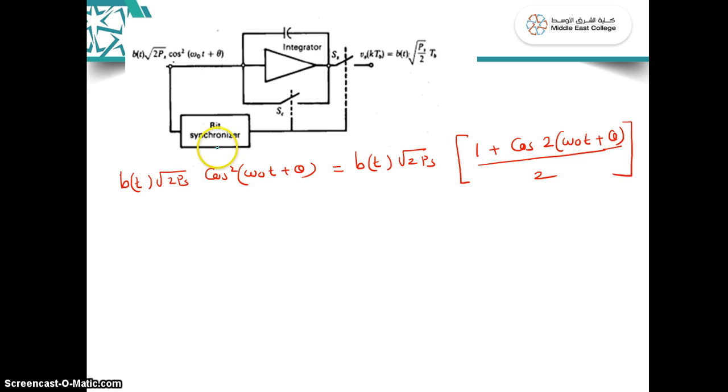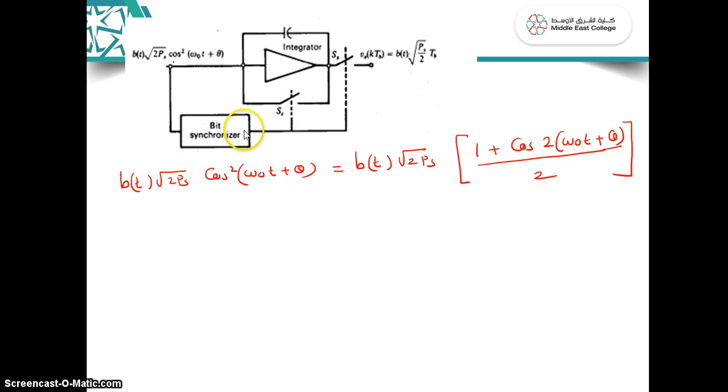What is the need of a bit synchronizer? The bit synchronizer will be able to recognize precisely the moment at which one bit interval ends and the next bit interval begins. So when the first bit duration ends, and that means just at the beginning of the next, it will precisely recognize that interval. That is the function of the bit synchronizer.